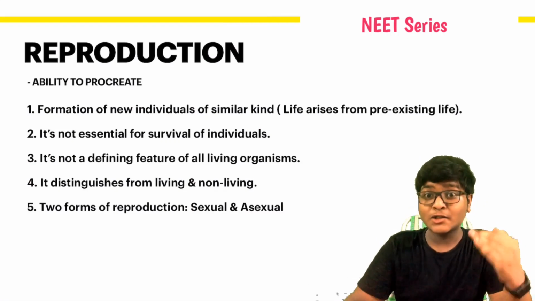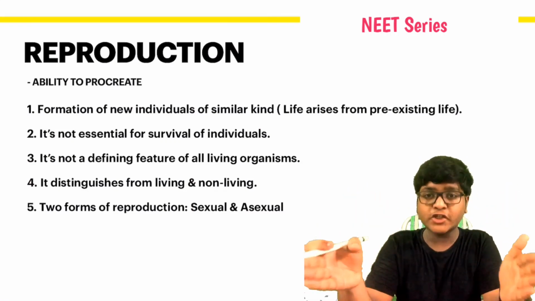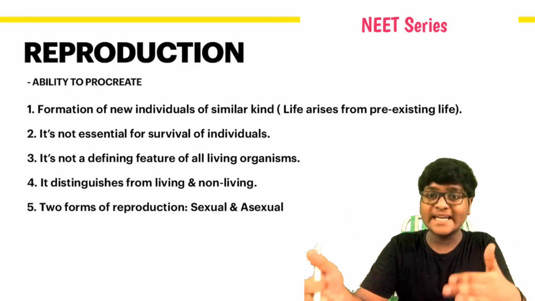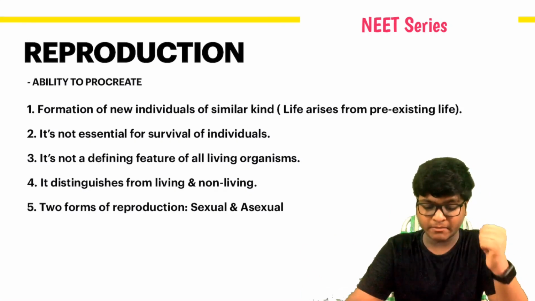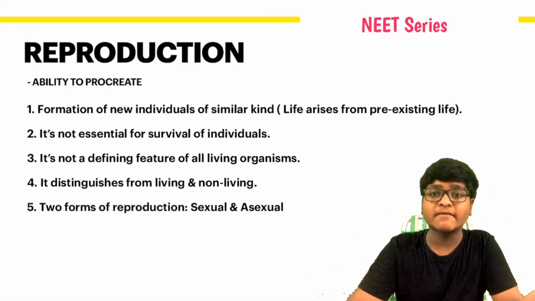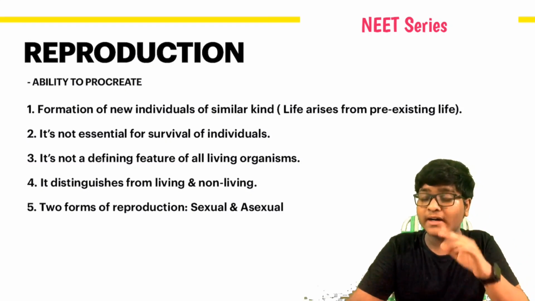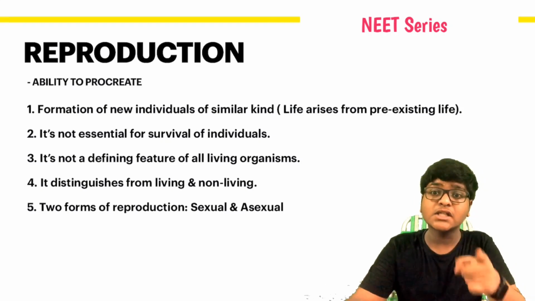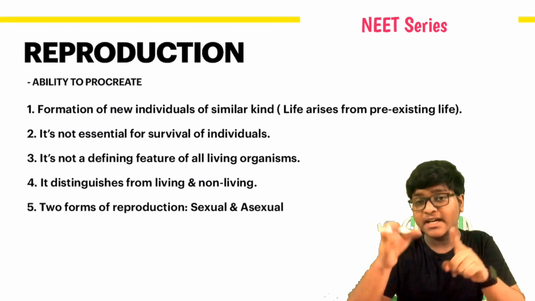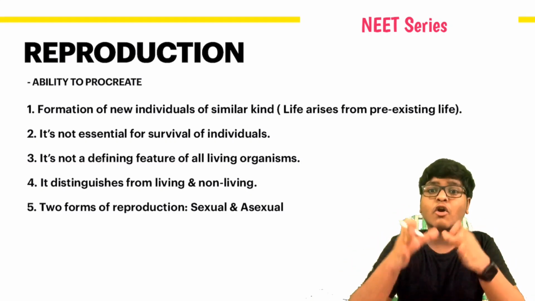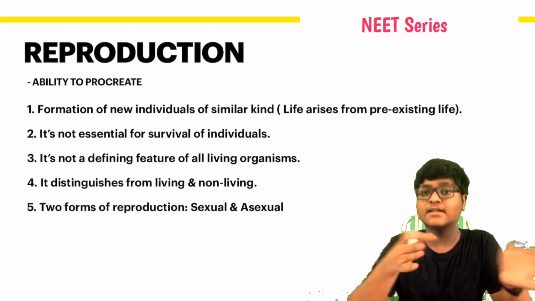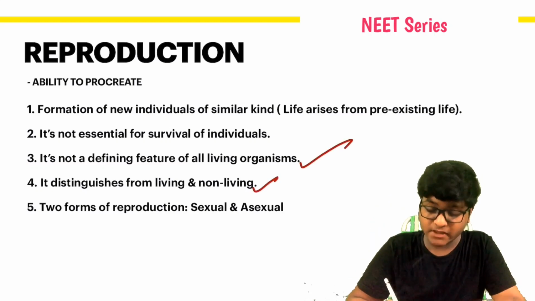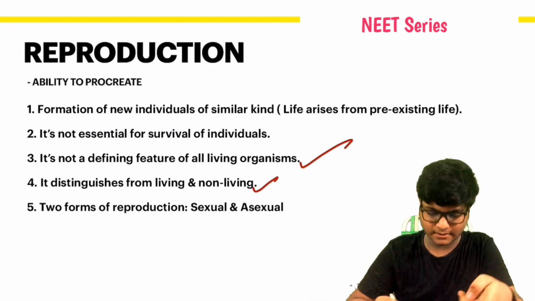Reproduction, the ability to procreate, is the formation of new individuals of similar kind. Life arises from pre-existing life. You have remembered. It's not essential for survival of individuals. So reproduction is not essential for survival of individuals, but metabolism is required for the survival of individuals. Reproduction is just for production of new individuals. It doesn't matter whether it survives or not. Okay, it is not a defining feature of all living organisms. It distinguishes living beings from non-living. I've told you just now.